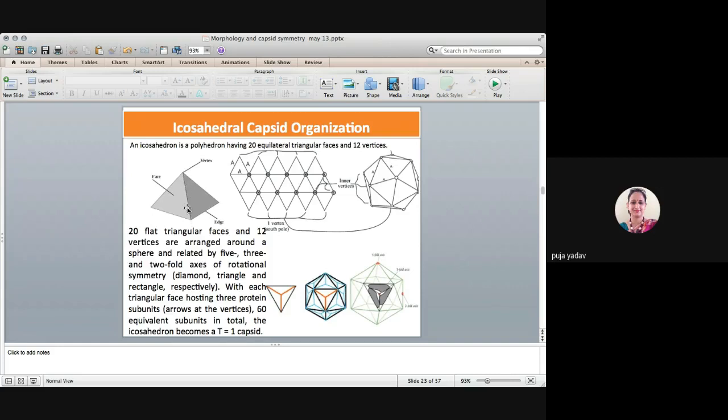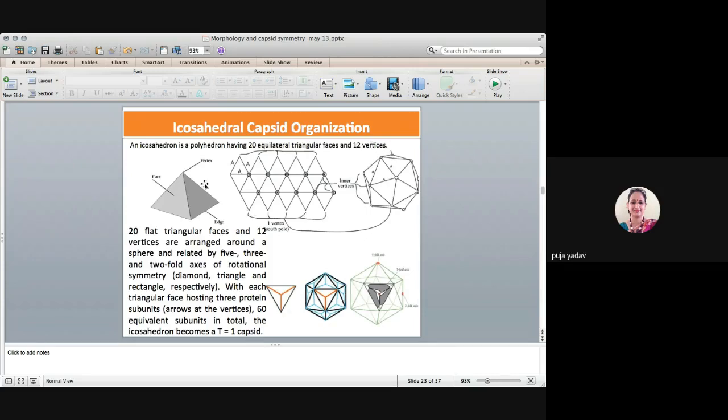You can see this, this, and this. All three sides are equal in length. There is no discrimination. So if you rotate this structure, you will get the same thing, because all three sides are equal. So an icosahedron is a polyhedron having 20 equilateral triangular faces and 12 vertices.